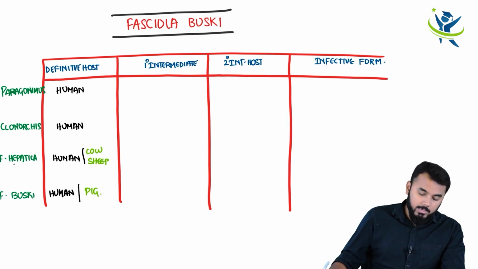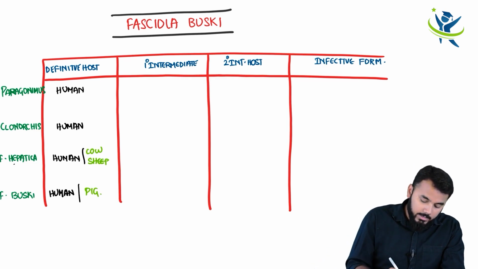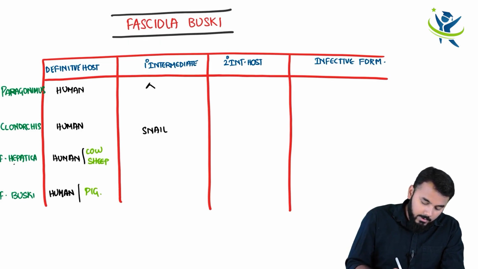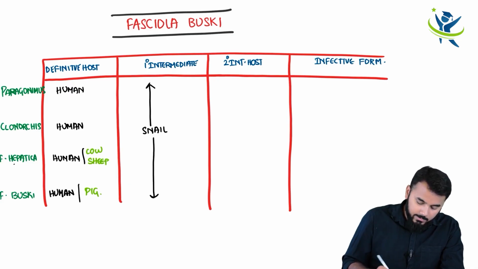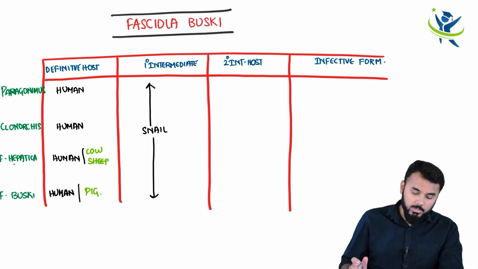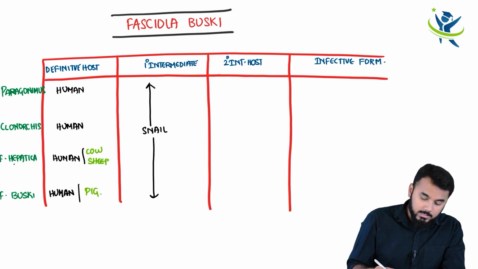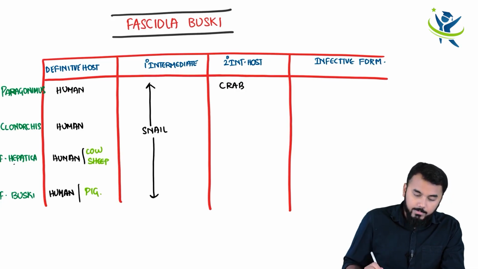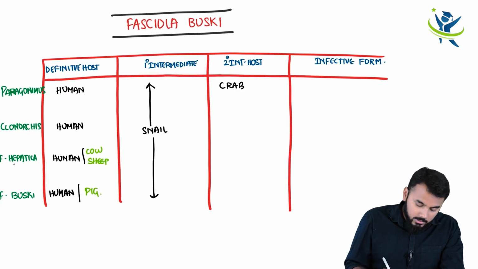Now when it comes to the primary intermediate host, it will be snail. Everywhere it will be just snail. Now when it comes to the secondary intermediate host, it would be what? In the first one, the secondary intermediate host was the crab. Next it was the freshwater fish.